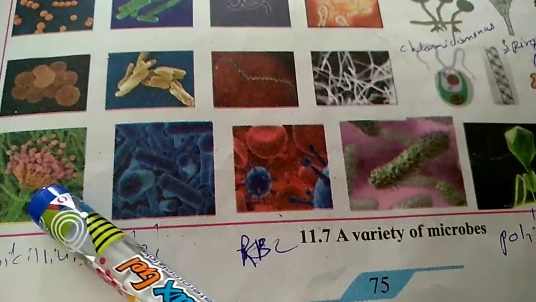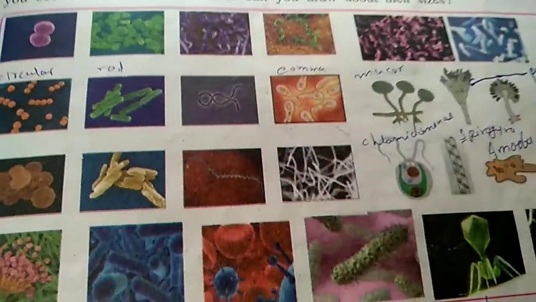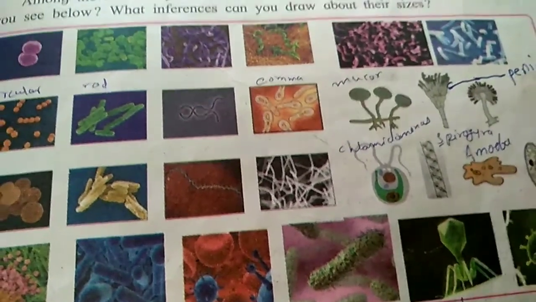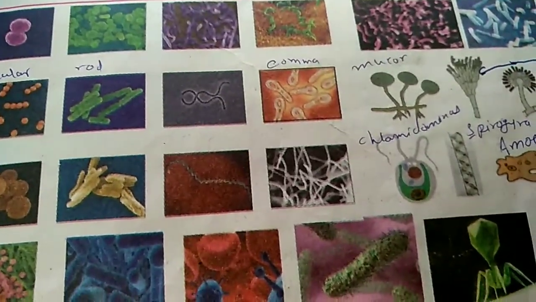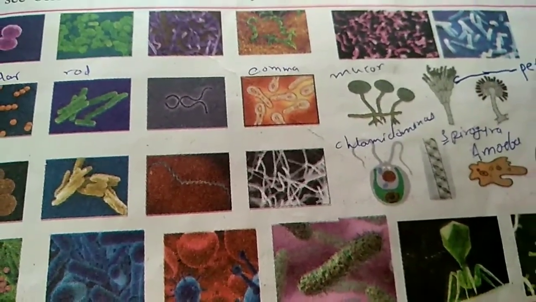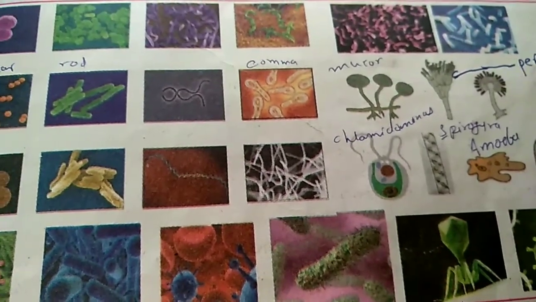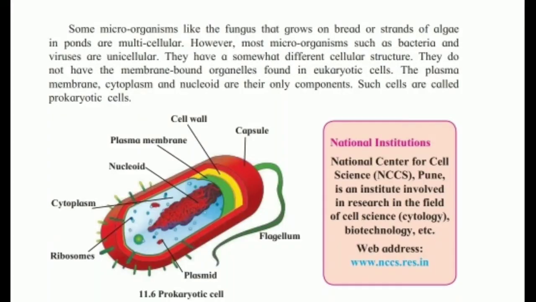Then WBC, it is penicillium. So these are the microorganisms. The microorganisms that I know, I am telling the names. Understood?